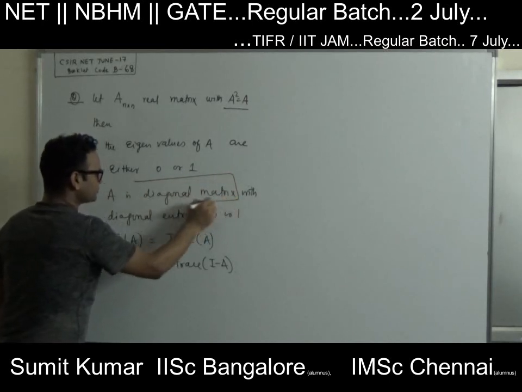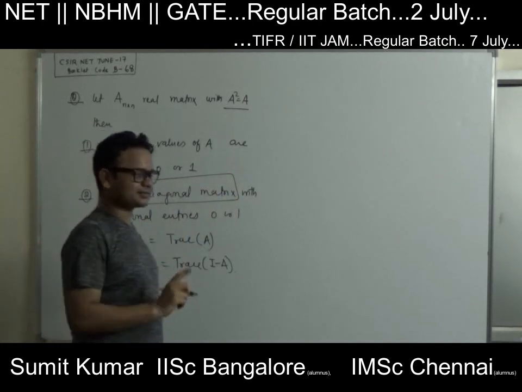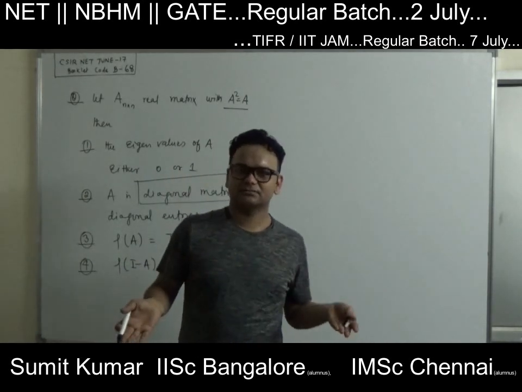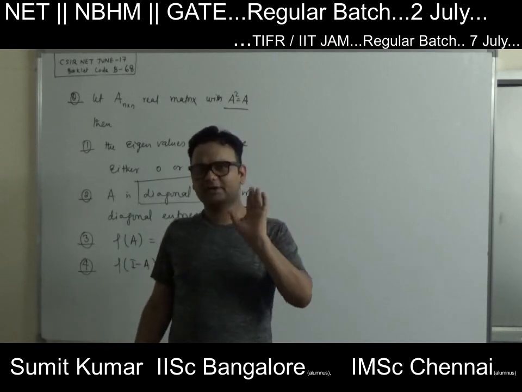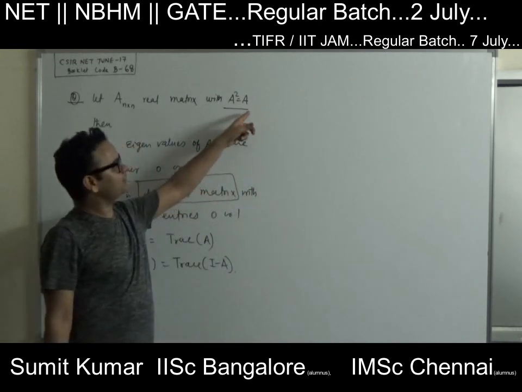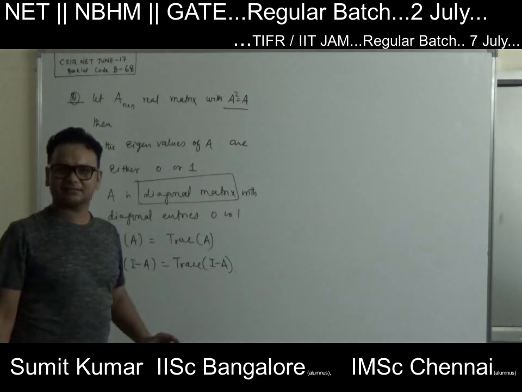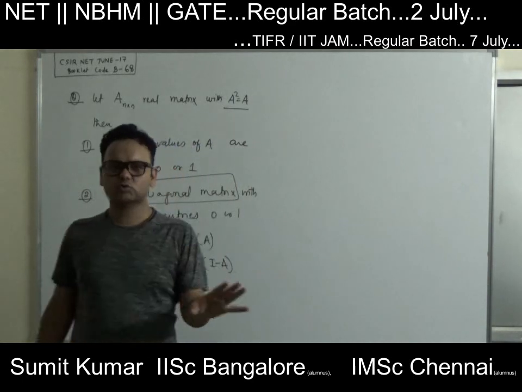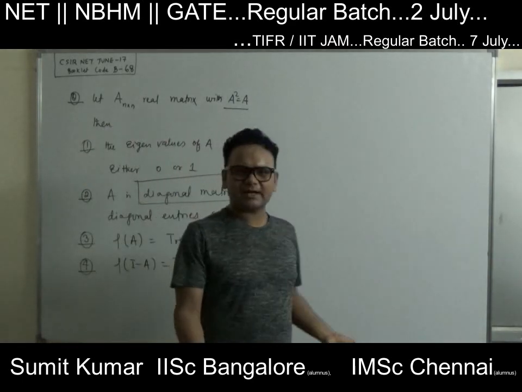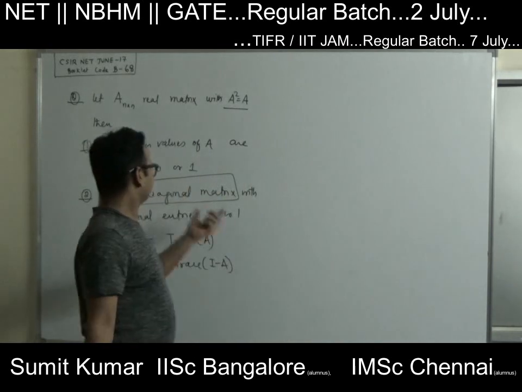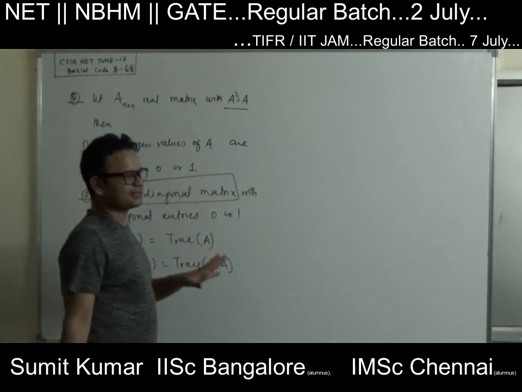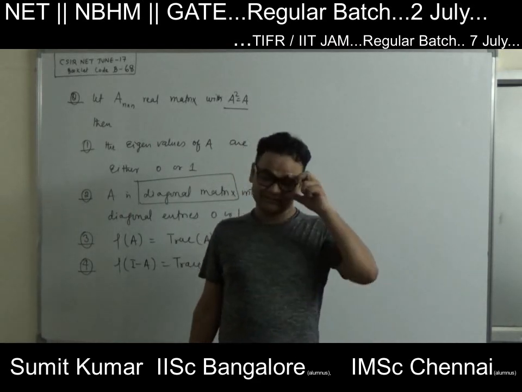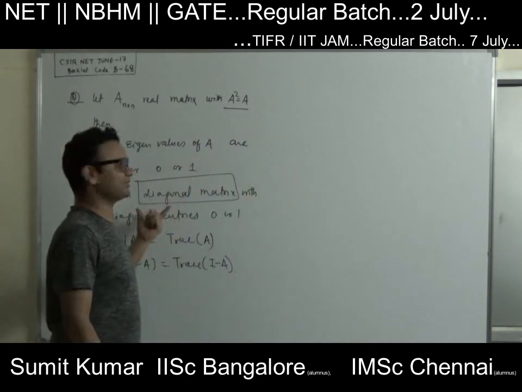Here people often make mistakes. They are saying A is a diagonal matrix. They are not saying A is diagonalizable, and they are not asking whether A is diagonalizable or not. Here they are saying if A square equals A, then A is a diagonal matrix. Among 100 students, 50 are not using their presence of mind, right? That's why they get confused between a diagonal matrix and a diagonalizable matrix, and lots of students have made silly mistakes. If I write the exam, maybe I will also make the same mistake.